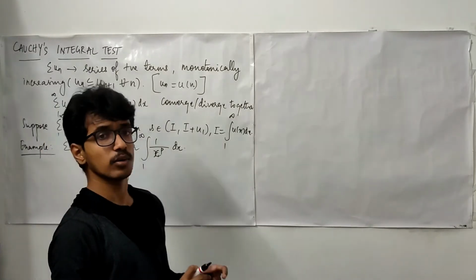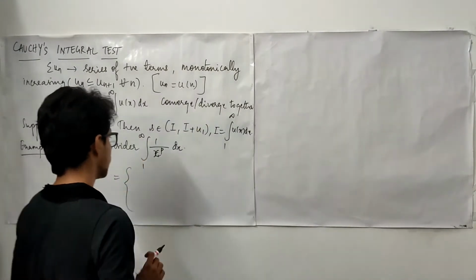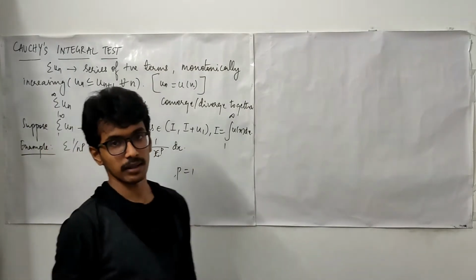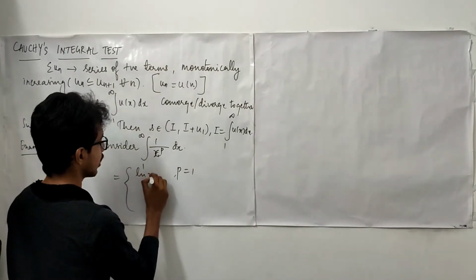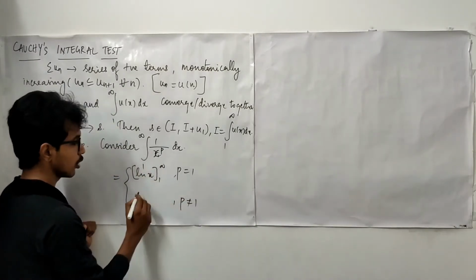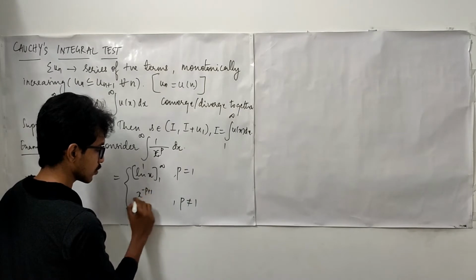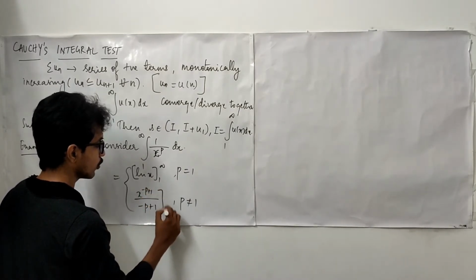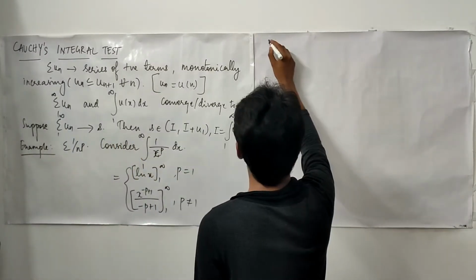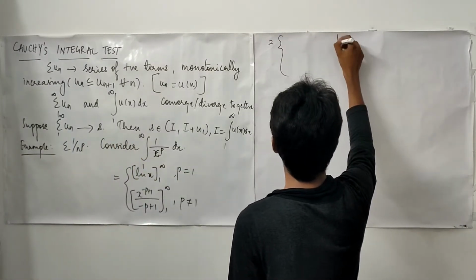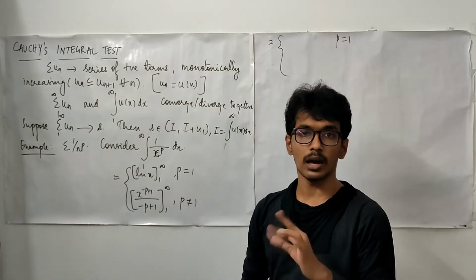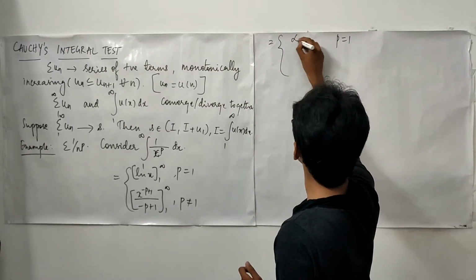This integral value can be seen in two ways. That is, when your p value is 1, it is simply 1 upon x. Then you are going to have log x. When your p value is not equal to 1, you are going to get x power minus p plus 1 upon minus p plus 1, to which you will have to substitute the limit. Now, what is this value? When your p is 1, when you substitute the limits, you are going to get log infinity minus log 1. Log 1 is 0. Log infinity is infinity.